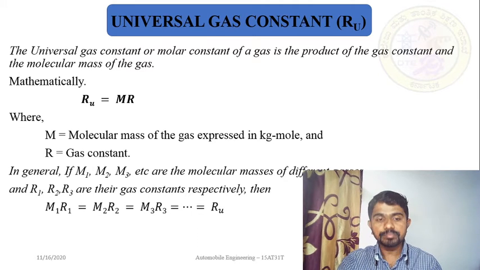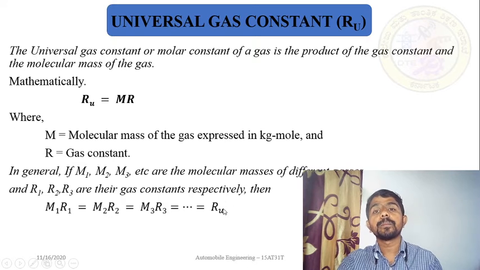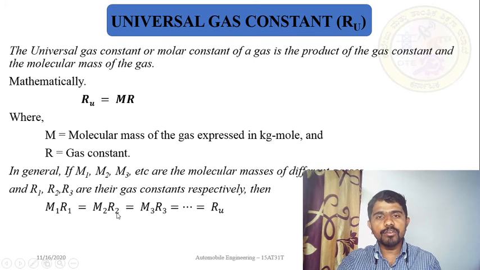But the product, you can say M1R1 is equal to M2R2 for a different gas, that is equal to M3R3 again for a different gas, and so on, that is equal to Ru. So what is the meaning of this relation? M1R1 is for one gas, M2R2 is for a different gas, M3R3 for one more gas. But the product of all these M and R, which is the same for all the gases, is the universal gas constant.